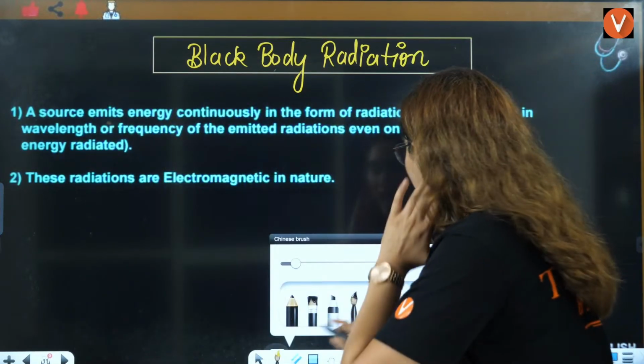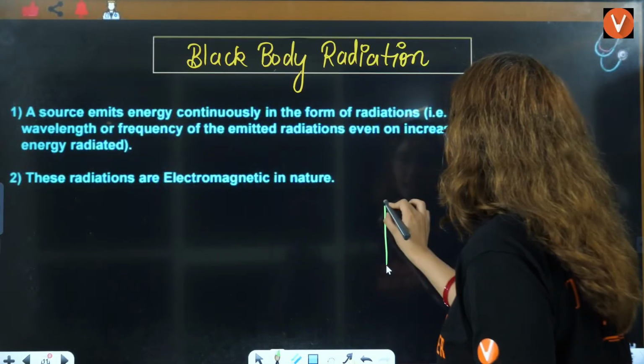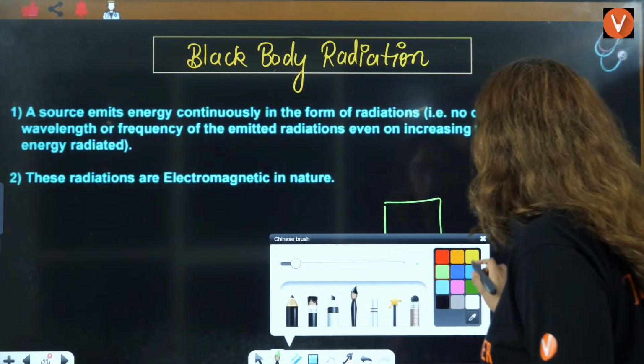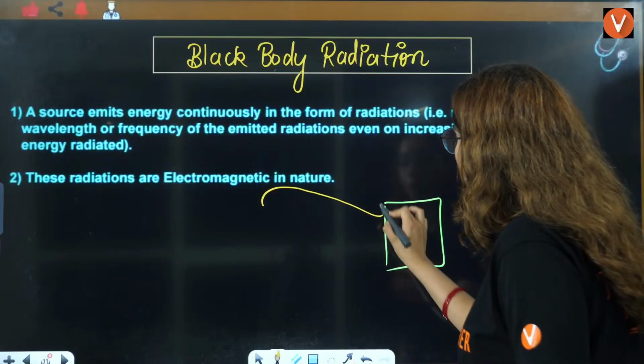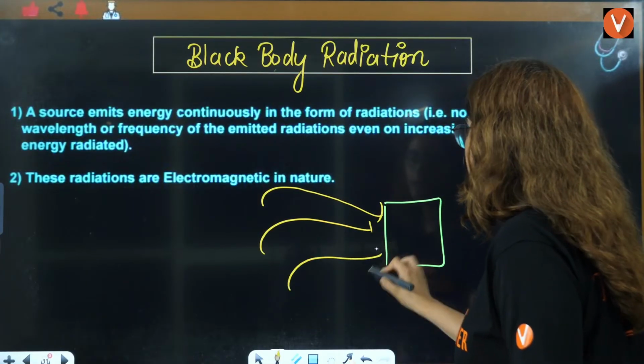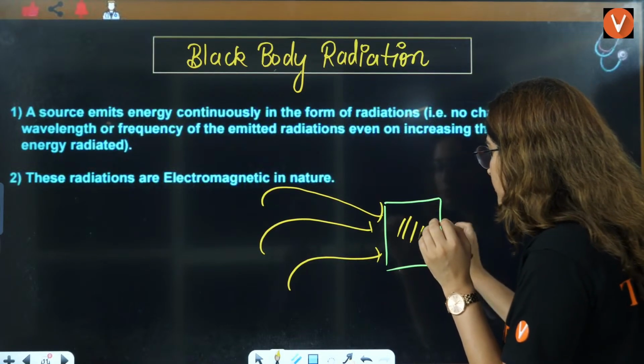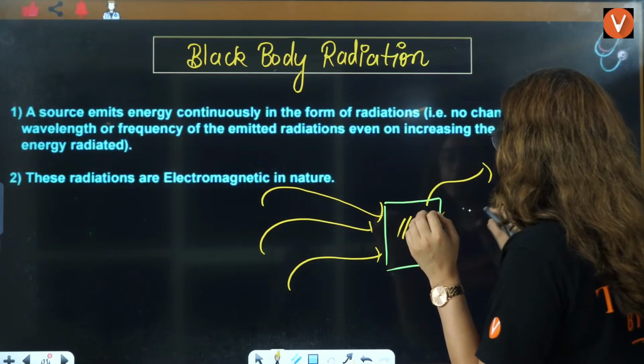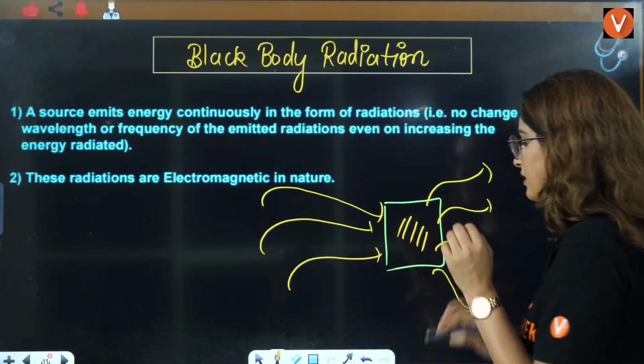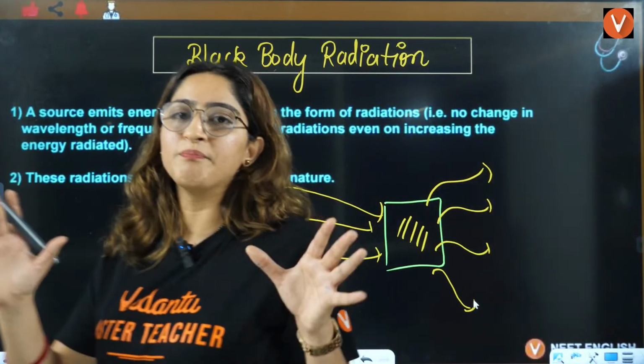So we know that there is any body, any kind of an object. It will absorb some radiations. Some radiations will fall on it, some radiations it will absorb, and some radiation it will emit. That is a simple body.